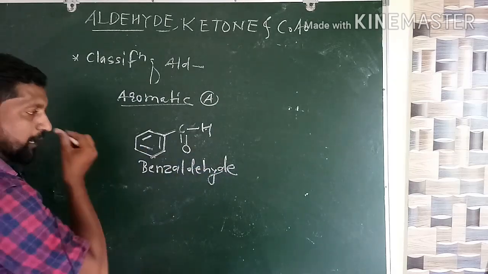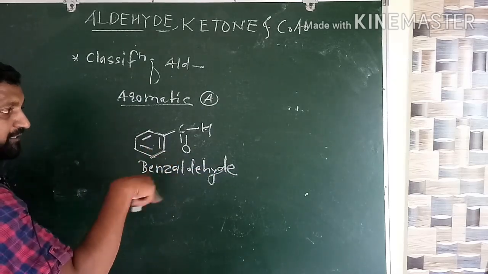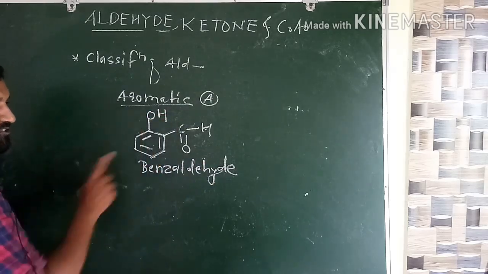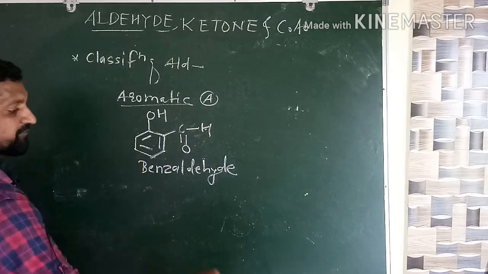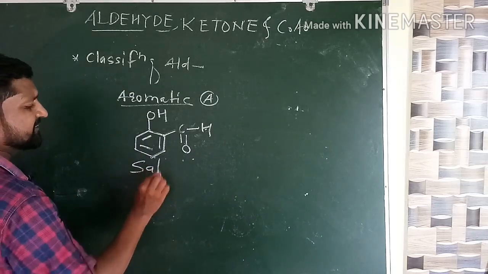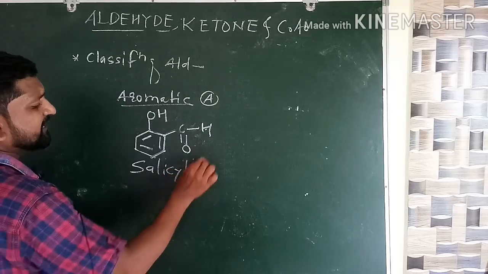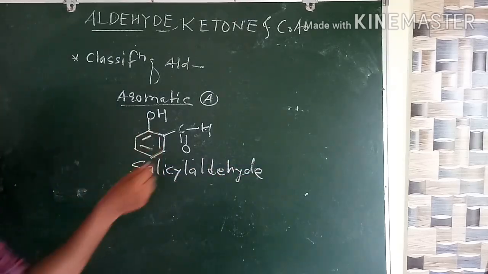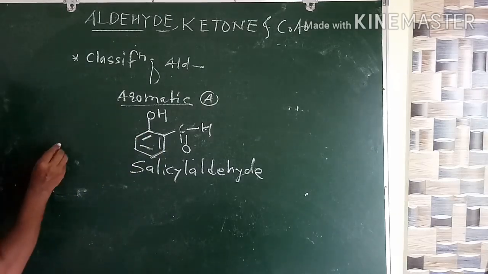First example. Now I am turning this first example into another example. Okay, if I write here OH, still it is the aromatic aldehyde having a new name. What is its name? Salicylaldehyde. In this way, we can write the nomenclature. One more example of aromatic aldehyde is there. Everybody see here.